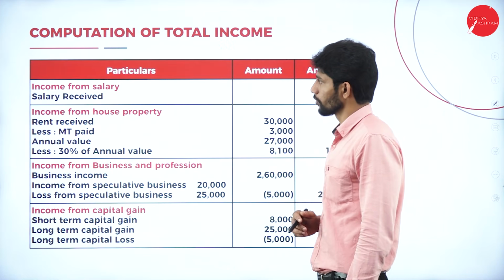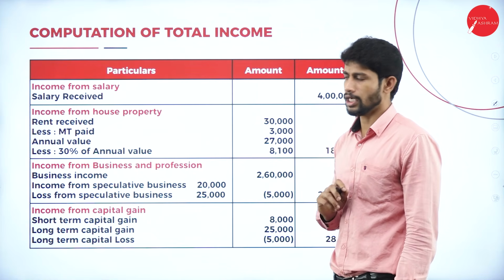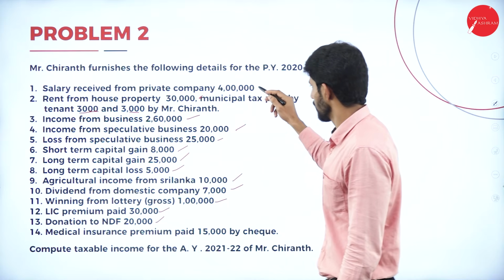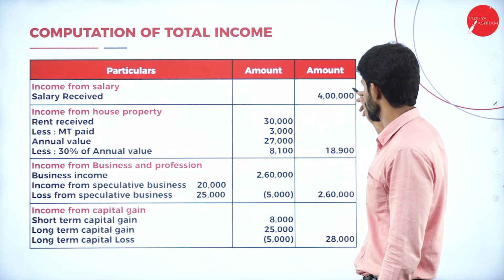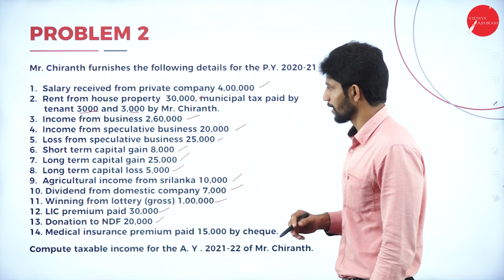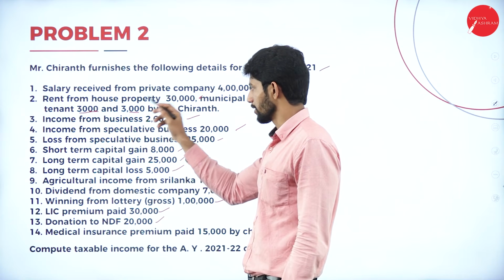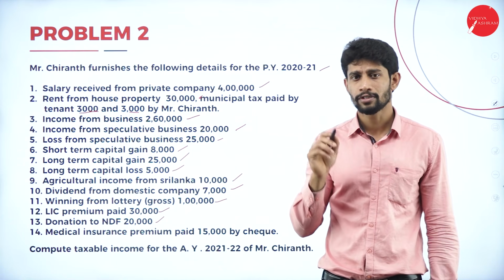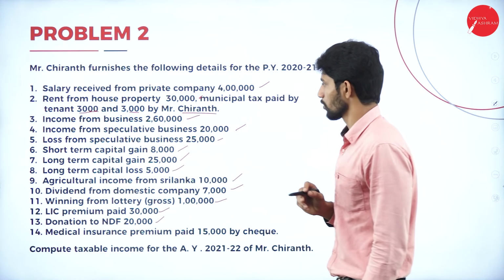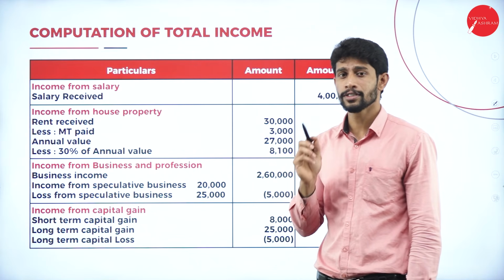Chirant. So moving to the solution part, computation of total income, particulars, amount. So income from salary. Do we have any income with respect to salary? Yes, we have 4 lakh rupees. So write down the 4 lakh rupees here. Next, income from house property. Do we have any income with respect to house property? Yes, we have. Rent received 30,000 and municipal tax paid by tenant 3,000 and 3,000 by Mr. Chirant. So always we are supposed to consider the municipal tax paid by the owner, that is by Mr. Chirant.